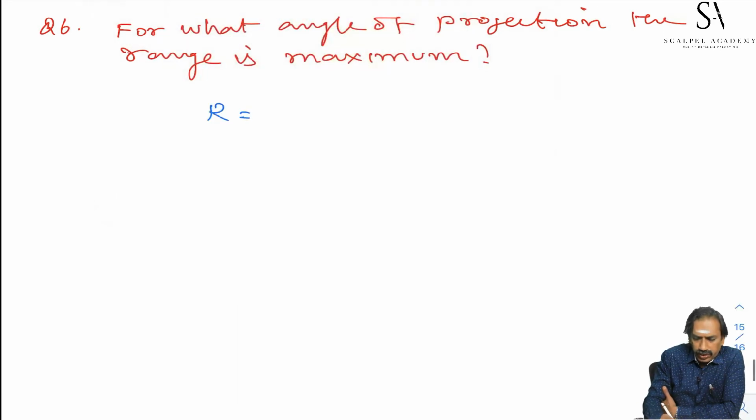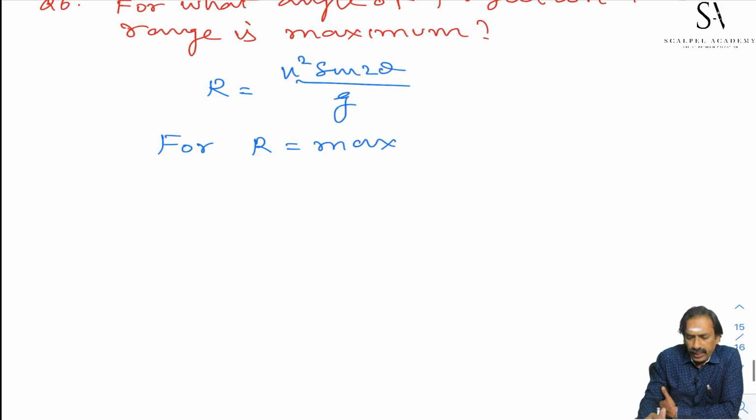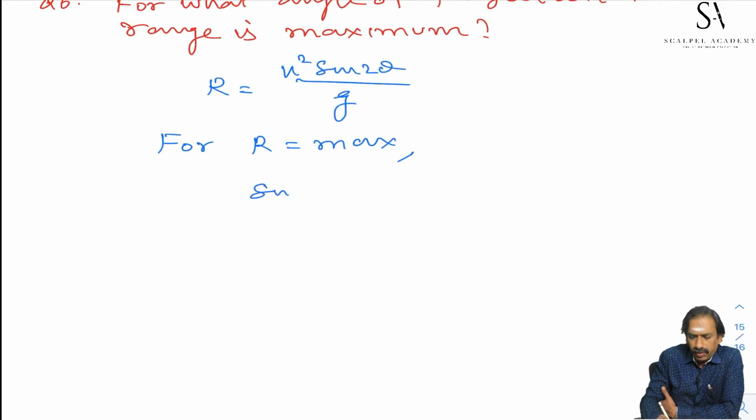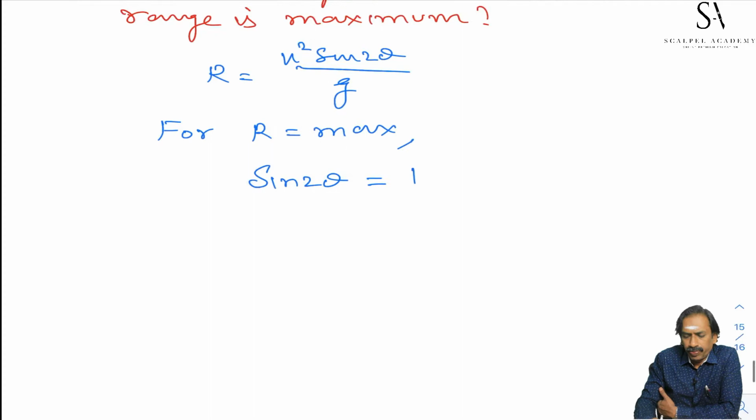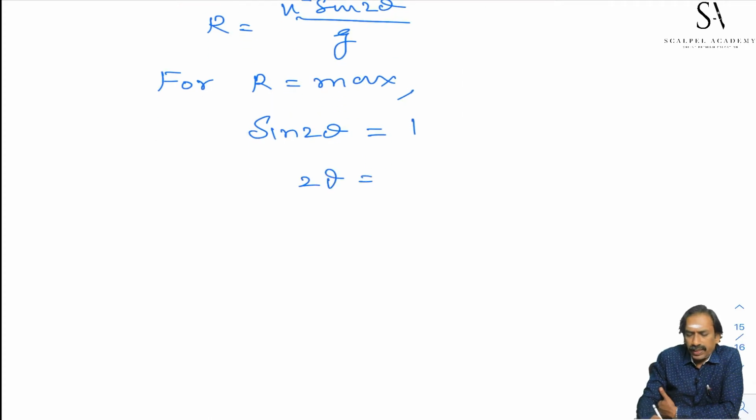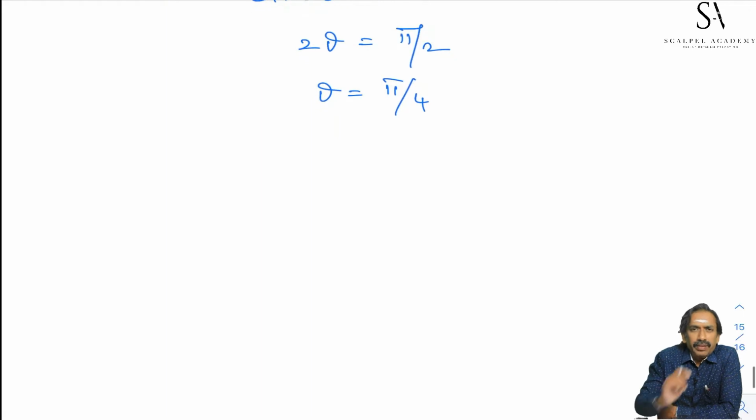We know the range R is equal to u square sin 2 theta by g. For maximum range, sin 2 theta must be maximum. Maximum is plus 1. Therefore, 2 theta is equal to 90, pi by 2. Theta is equal to pi by 4. For the angle of projection 45 degree, the range is maximum.